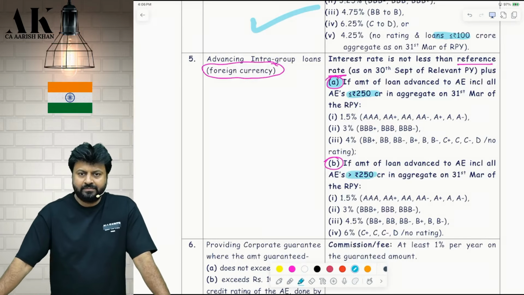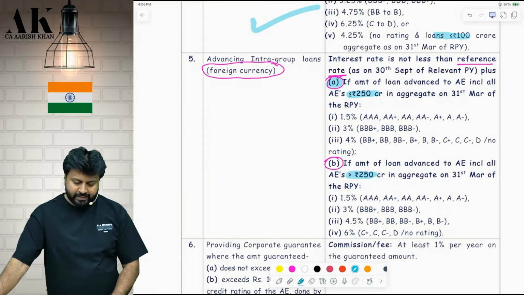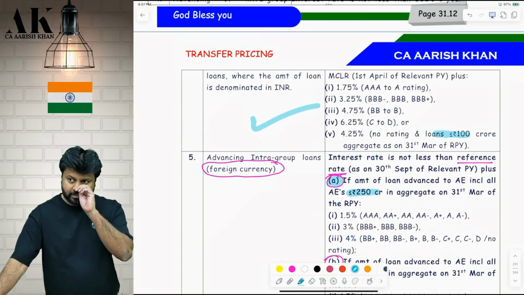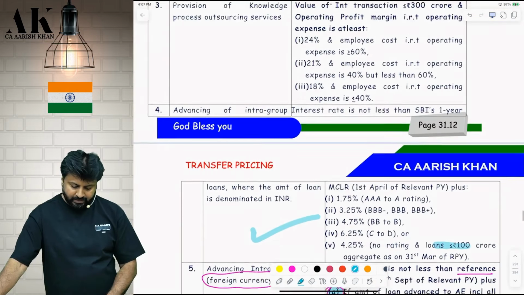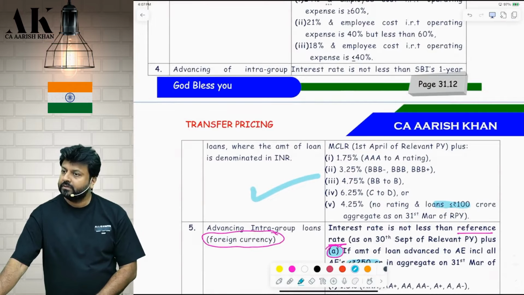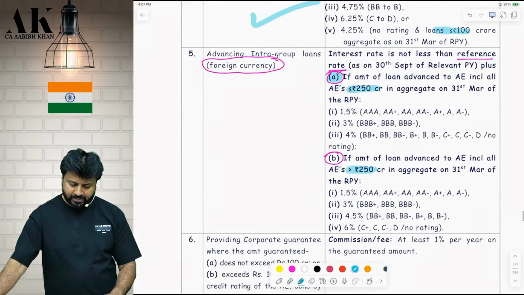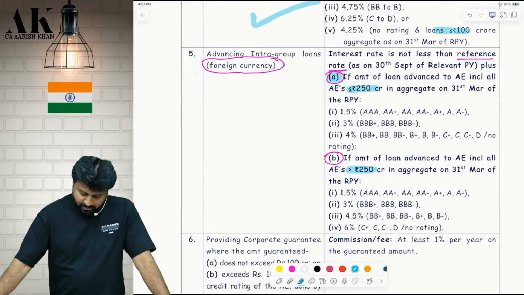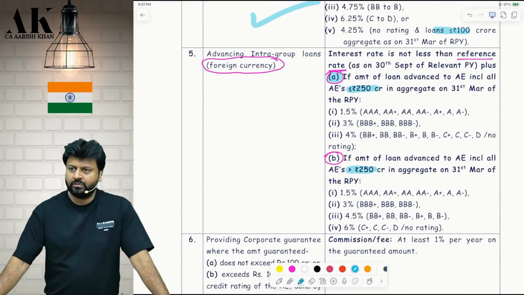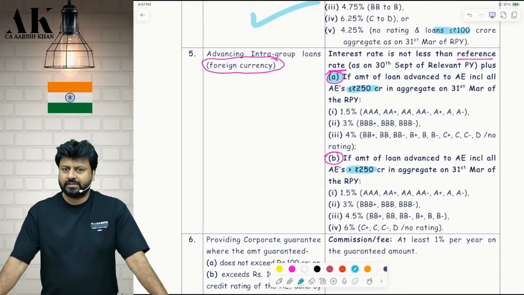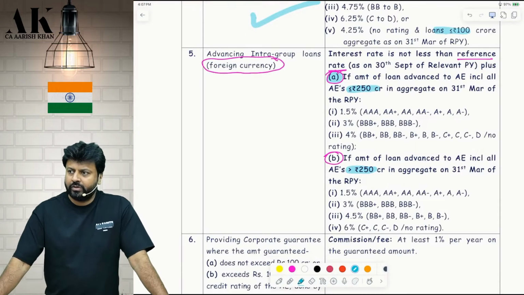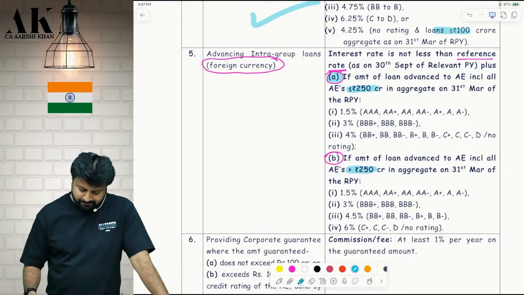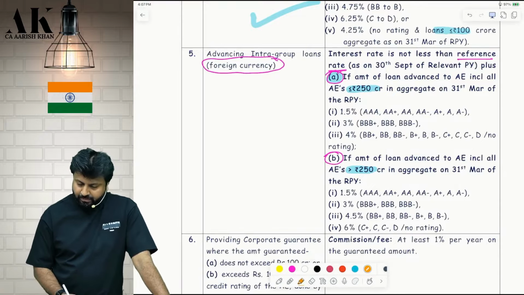Is it clear? In the Indian regime, there was no segregation like this. In the Indian regime, there was no segregation of up to 250 crore or more than 250 crore. But here there is a segregation. Up to 250 crore the loan amount, the interest rate is different. Above 250 crore, the interest rate plus the extra margin that you are going to add is going to be different. This is the most complicated one out of all of them.